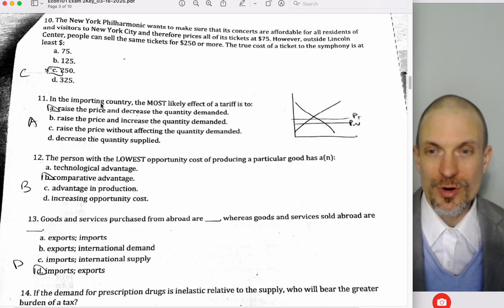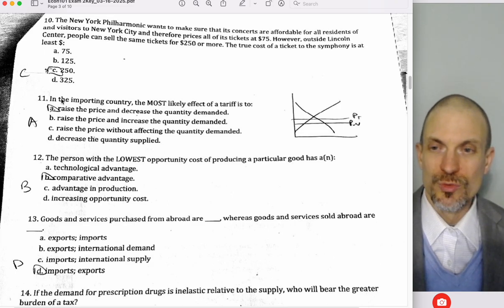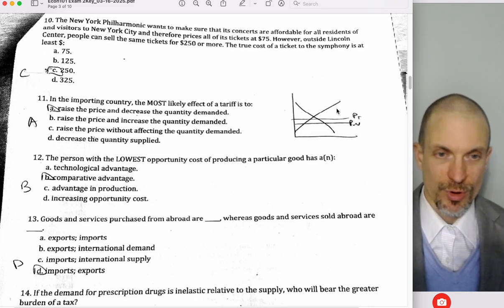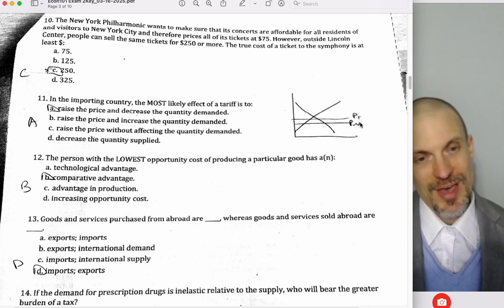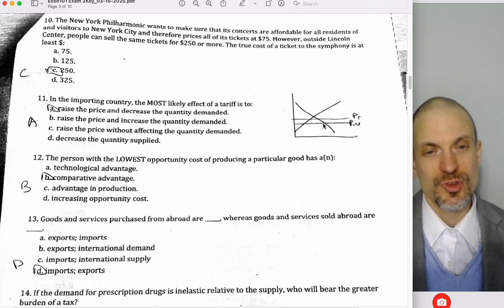Okay, in the importing country, the most likely effect of a tariff is to raise the price and decrease the quantity demanded. So we have to build the right picture. We have imports, which tells us the world price is going to be below the domestic price. Then we've added a tariff. So I write PW is the world price. The price with the tariff is now PT.